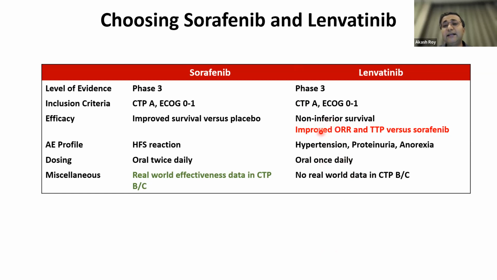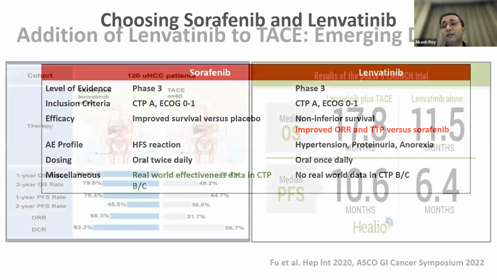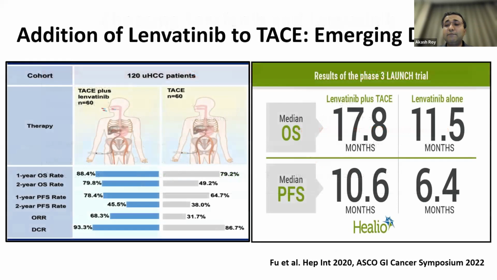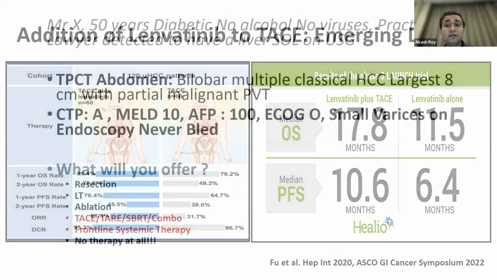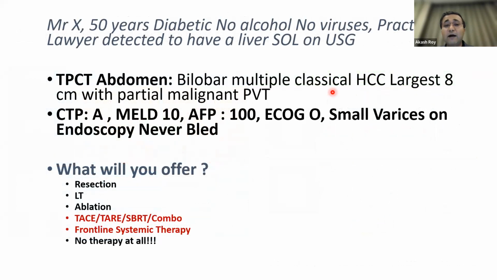So as of current day practice, in somebody who's got an advanced HCC, only suitable for systemic therapy, lenvatinib is going to be the drug of choice. And this is the emergence of combination therapies in HCC nowadays, that is addition of lenvatinib with TACE or other modalities. So we come back to our case.